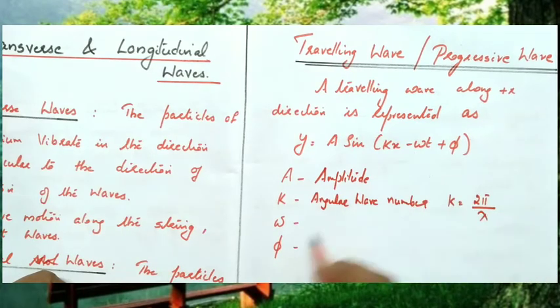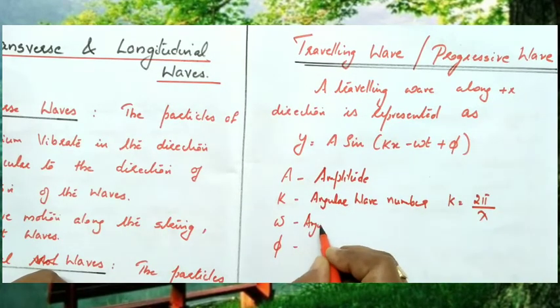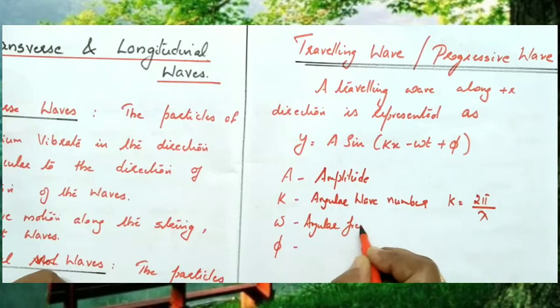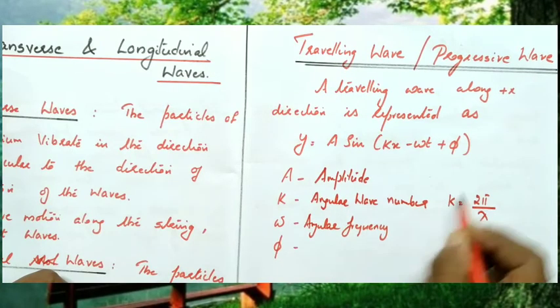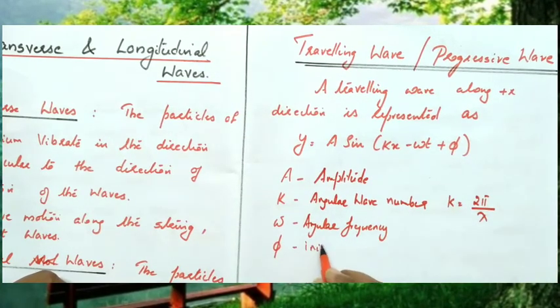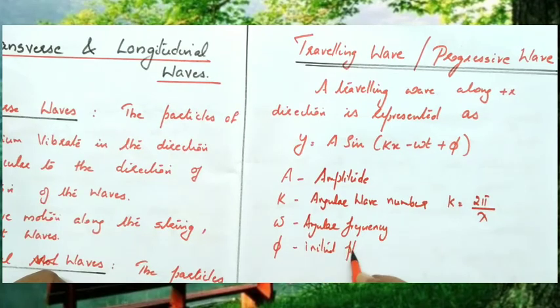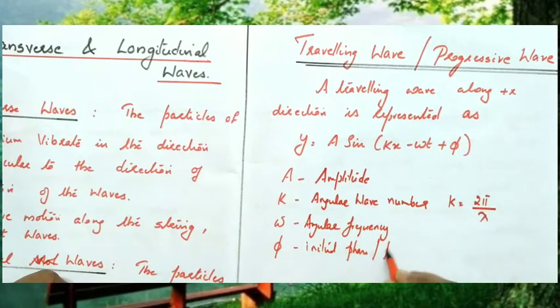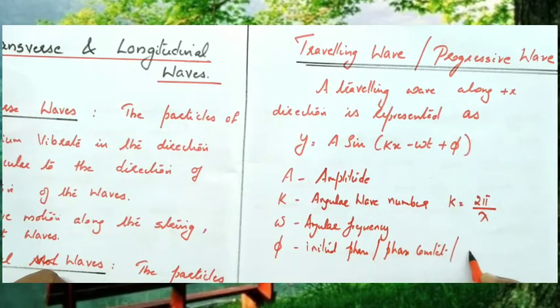Then omega is called the angular frequency, and phi is called the initial phase or phase constant or epoch.